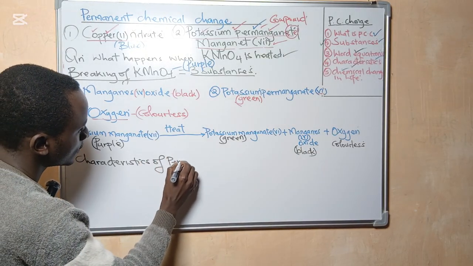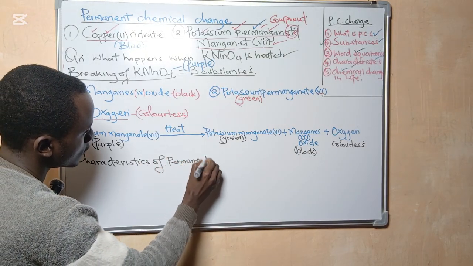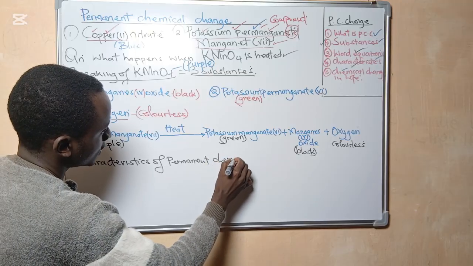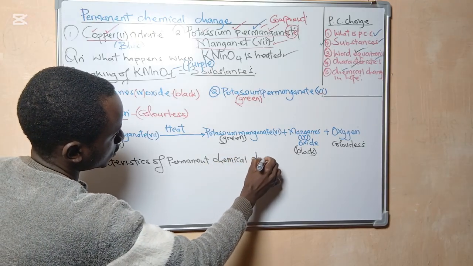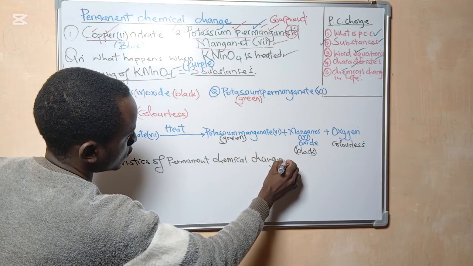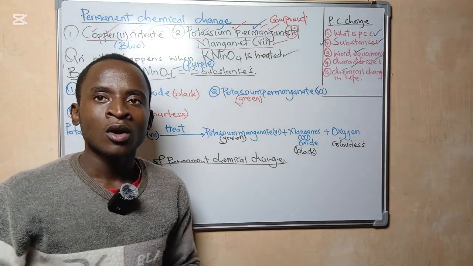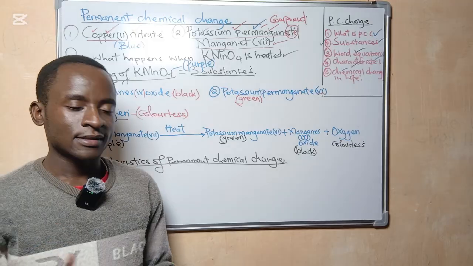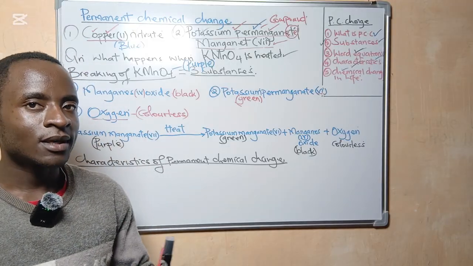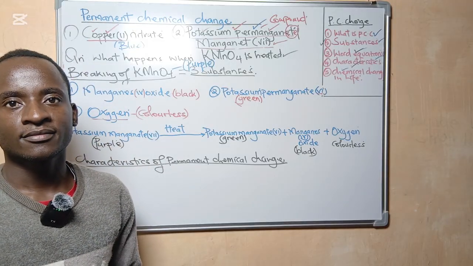What are the characteristics of a permanent chemical change?